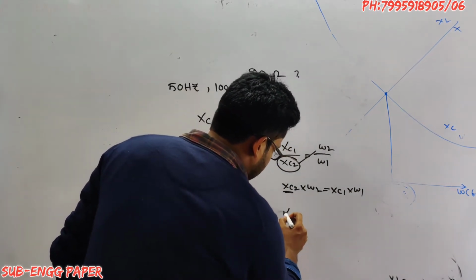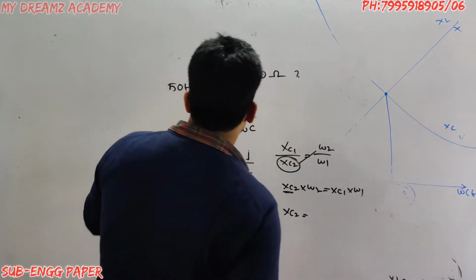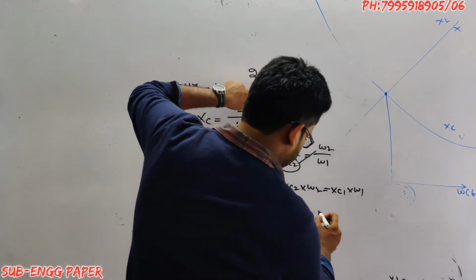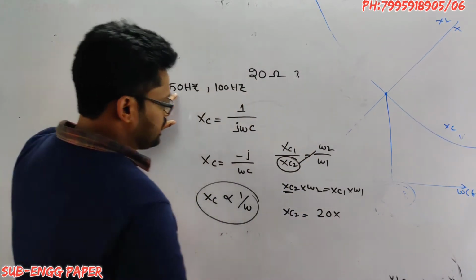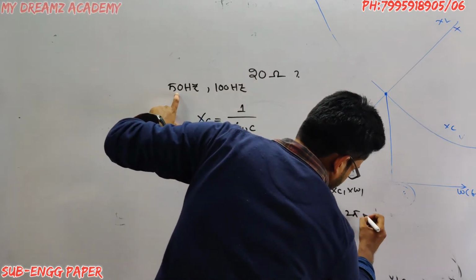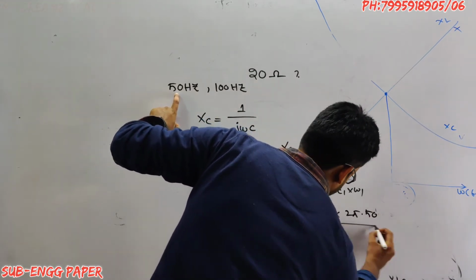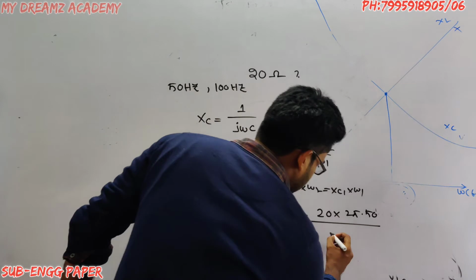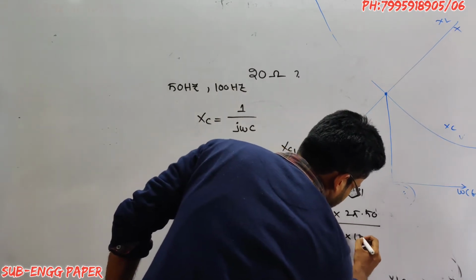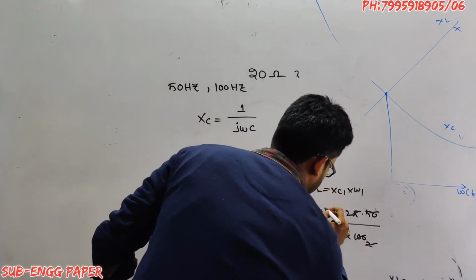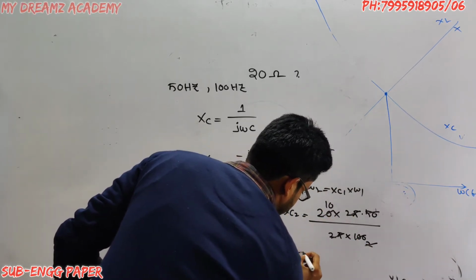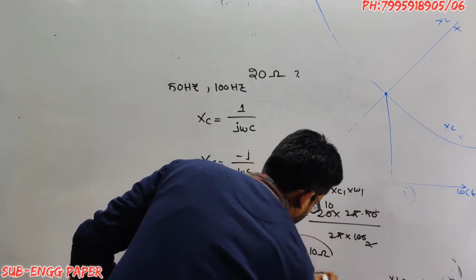XC2 is equal to XC1, which is 20, into omega 1 divided by omega 2. Omega 1 is 2 pi into 50, and omega 2 is 2 pi into 100. The 2 pi cancels, 50 ones are 50, 2 ones are 2. So XC2 is equal to 10.